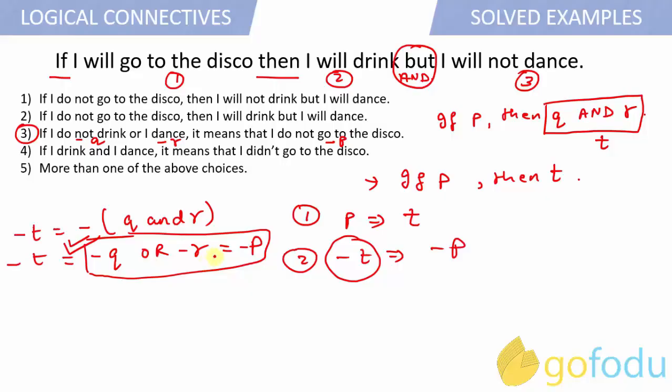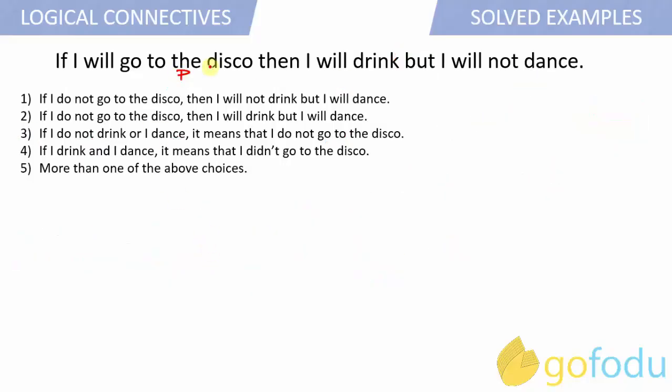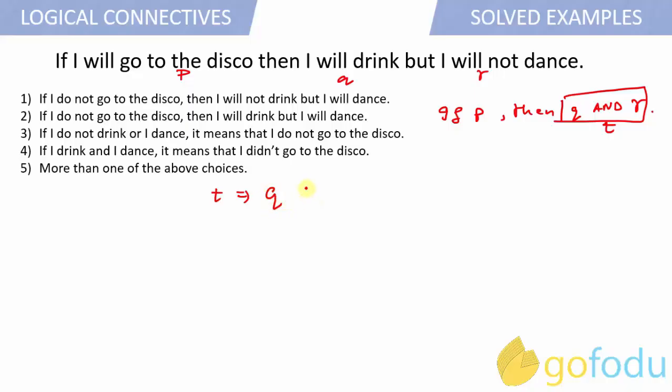So again, considering this in terms of P, Q and R, it becomes: if P then Q and R. Just give emphasis to this box, as of now it is T. Now T is the main statement and it consists of two simple sentences, that is Q and the second one is R, and they are connected via "and".